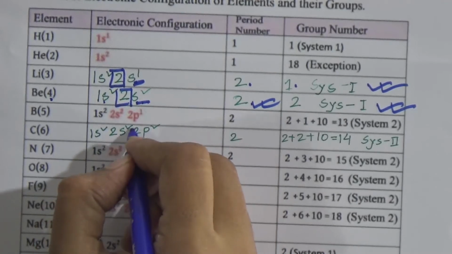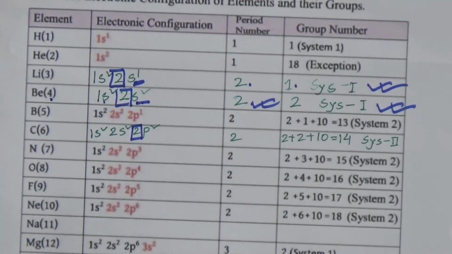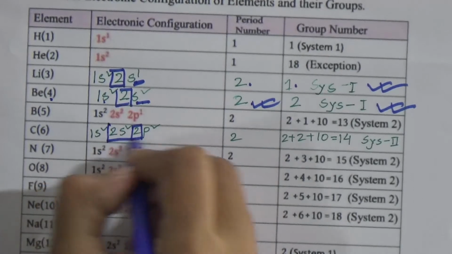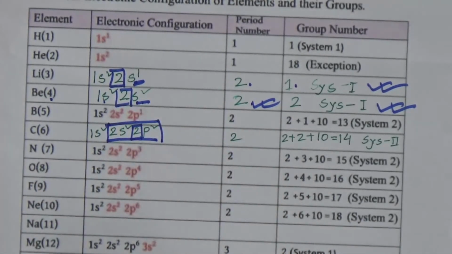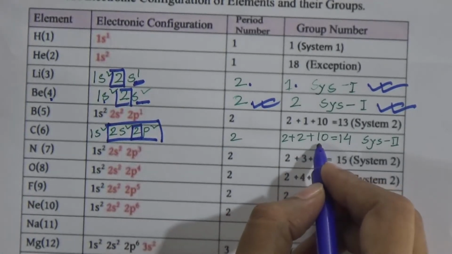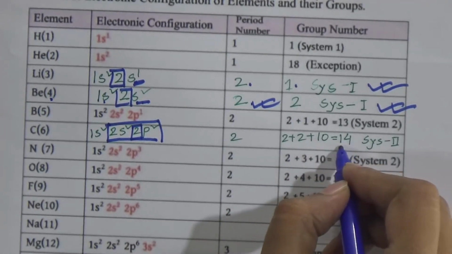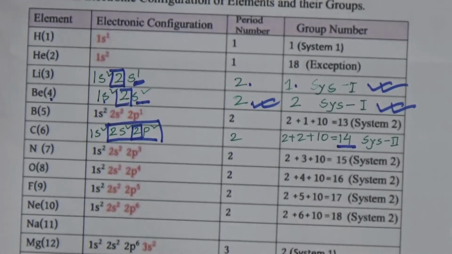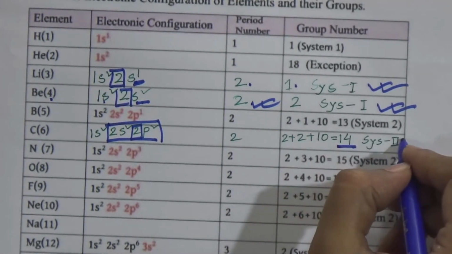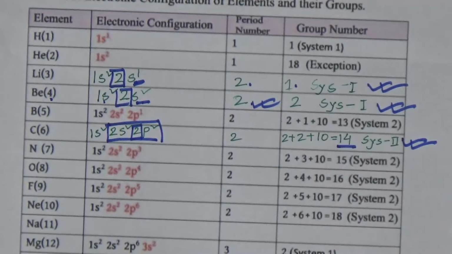Here 2 is the period number, and the number of electrons in s and p orbitals is 2 plus 2, 4, and we have to add 10 with that, and the total will be 14. Then carbon is kept in the 14th group of the periodic table, and this follows system 2.